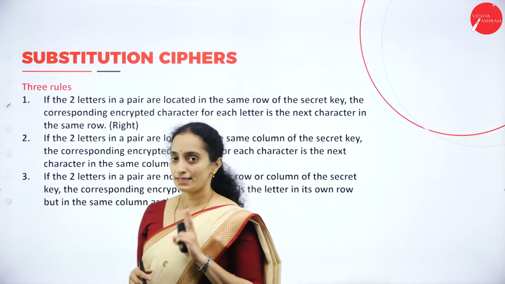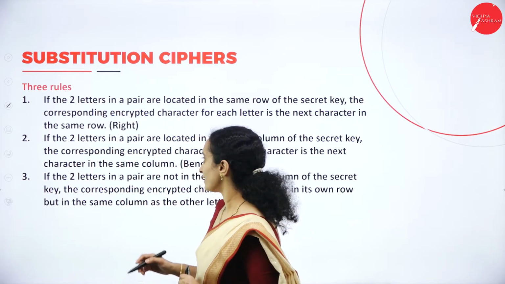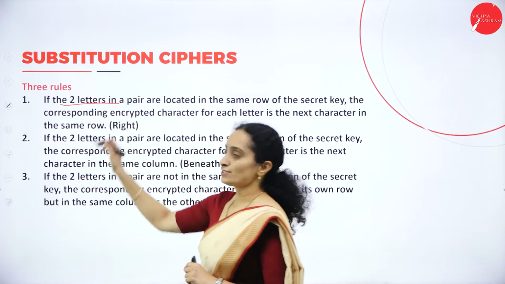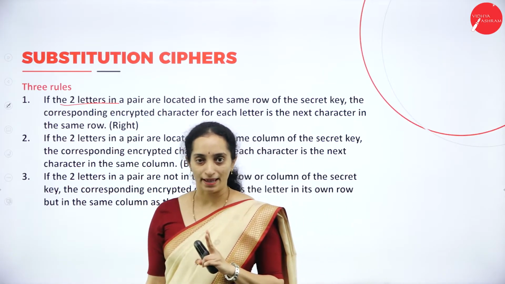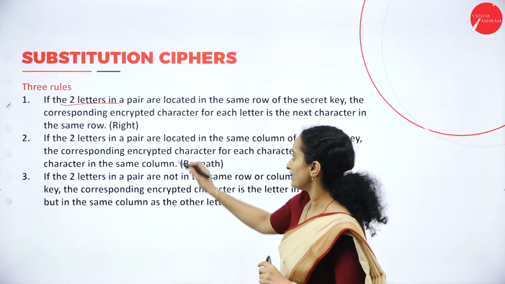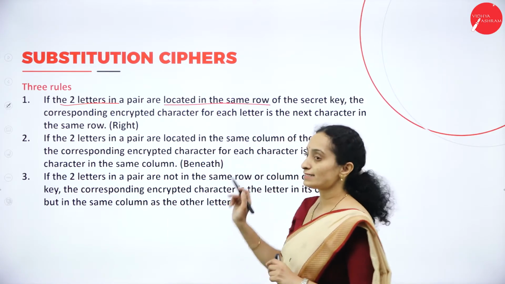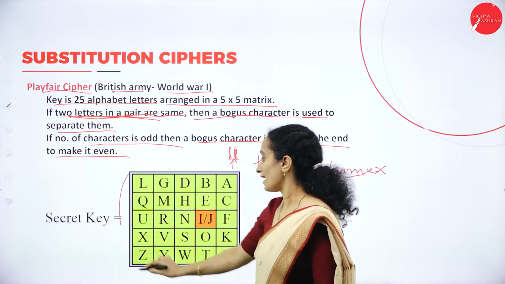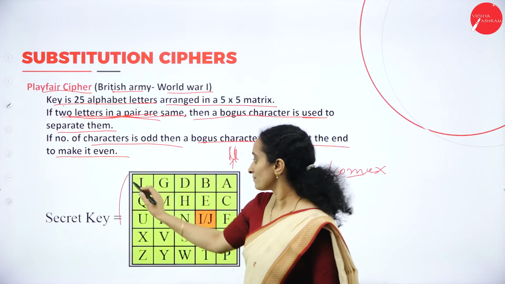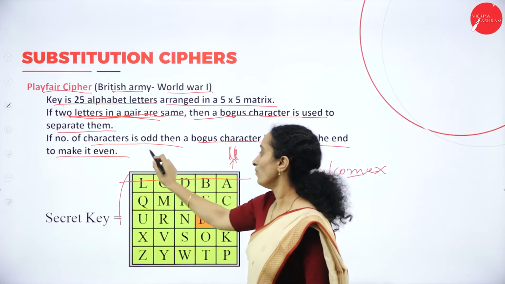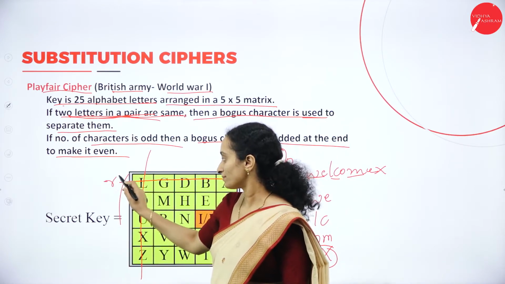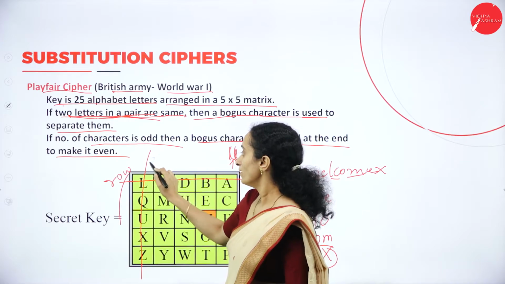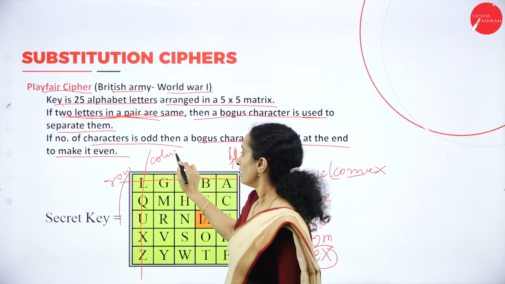As I said, there is a pair of characters. The first rule is about the 2 letters in a pair located in the same row. Consider this as a matrix. This is a row and this is a column. You are familiar with that, isn't it?